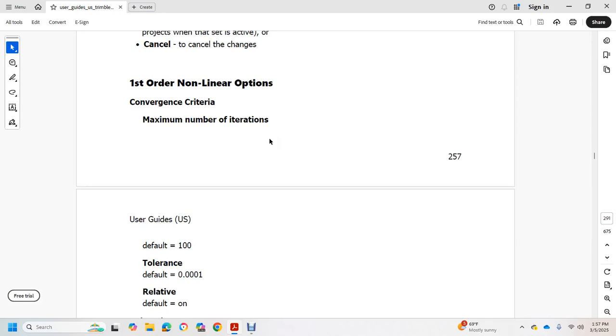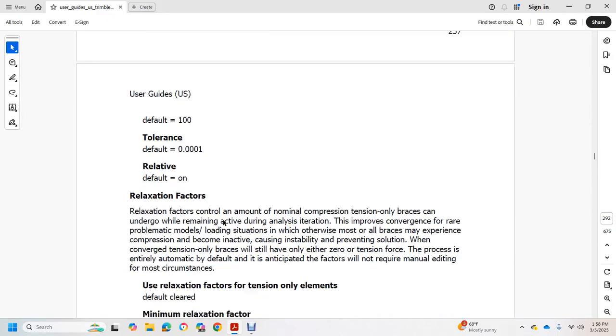First order nonlinear option, convergence criteria. Maximum number of iterations, see user guide, default 100. Tolerance, default 1e-10, thousandths, one ten-thousandth relative to the default. On relaxation factors: relaxation factors control the amount of the nominal compression or tension-only brace force that is applied during each analysis iteration. They improve convergence for rare problematic models, in loading situations in which most of the braces may experience compression, becoming inactive, causing instability and preventing a solution.